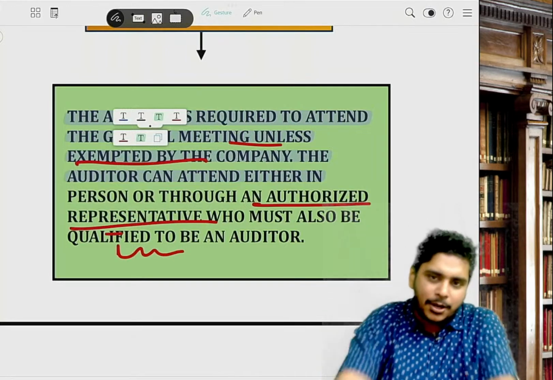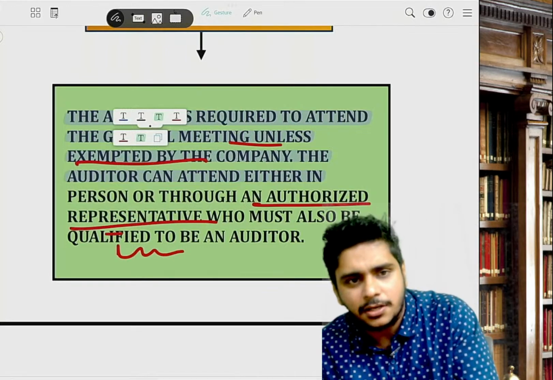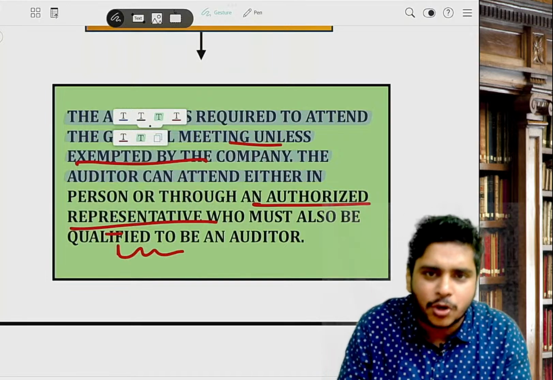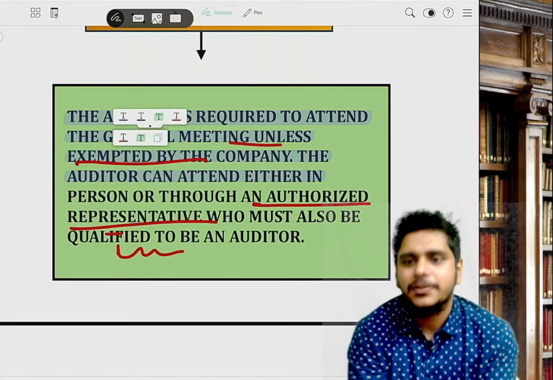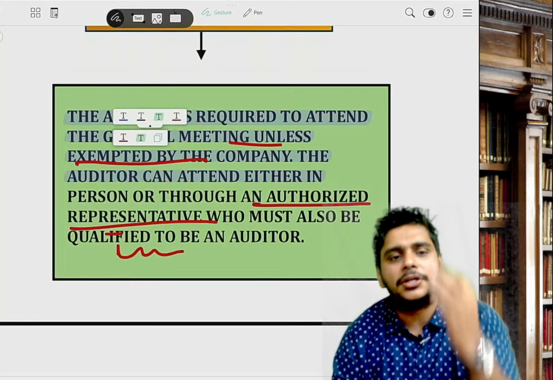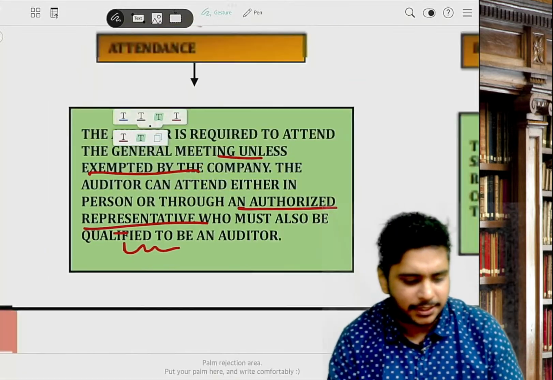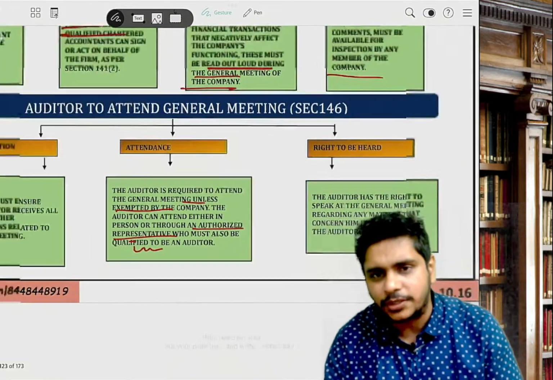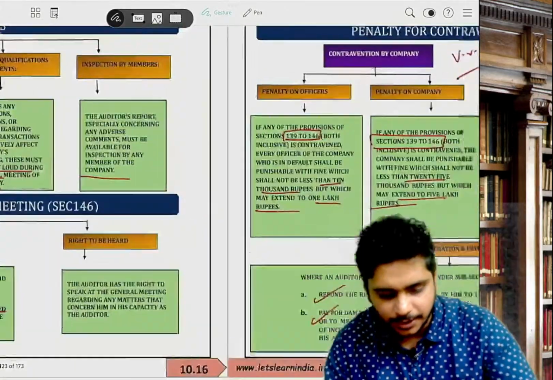Company is considering buyback of shares, company is considering bonus shares. Even if you don't want to attend, it's absolutely okay because there is no work for the auditor. Where is the work of the auditor? Where the audit report is considered. That is section 146, right to attend general meeting. Okay. Penalty.